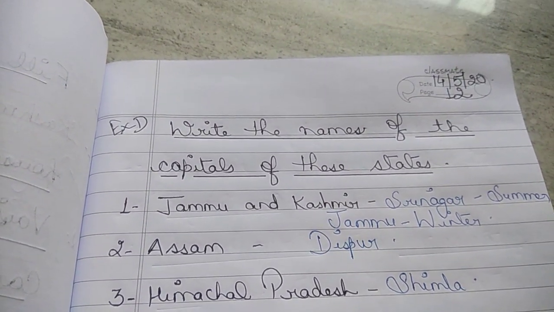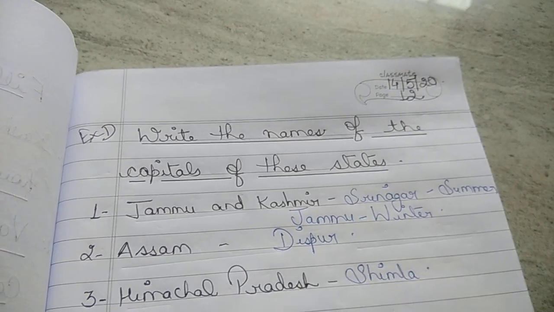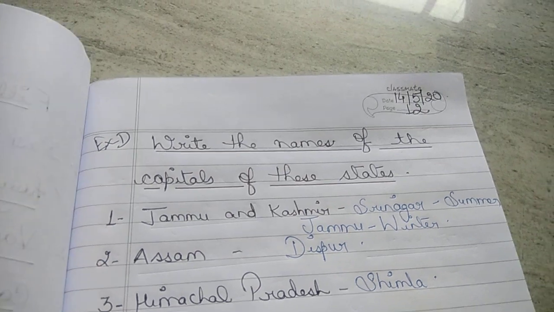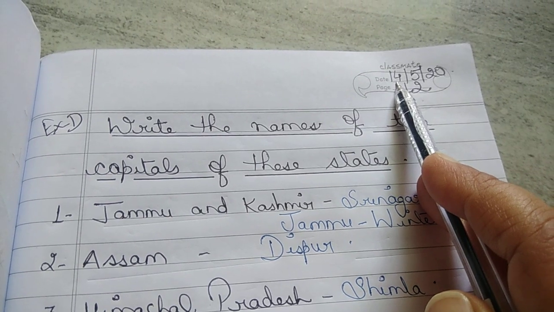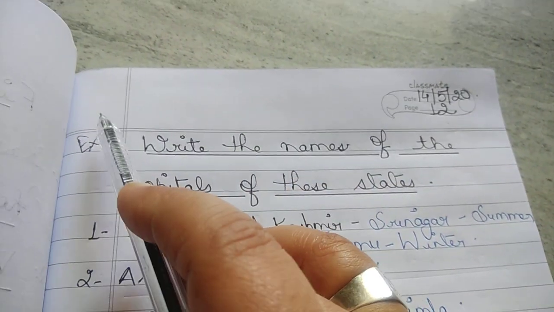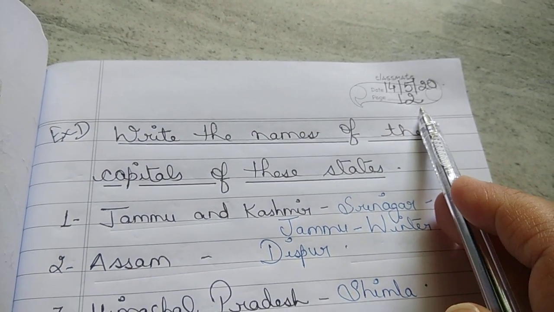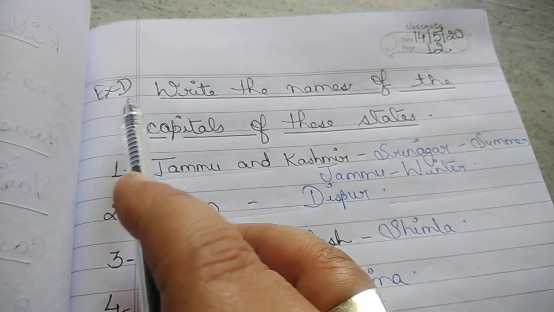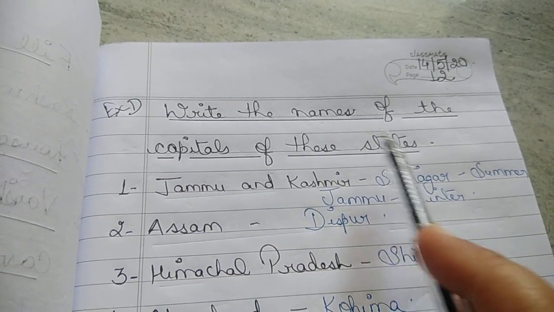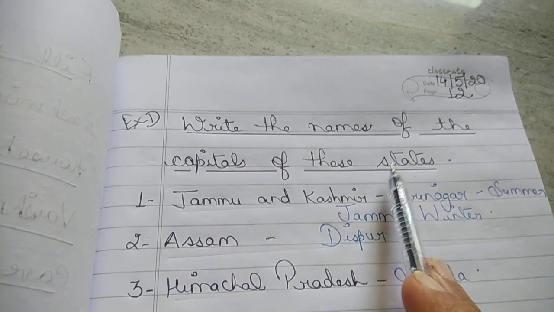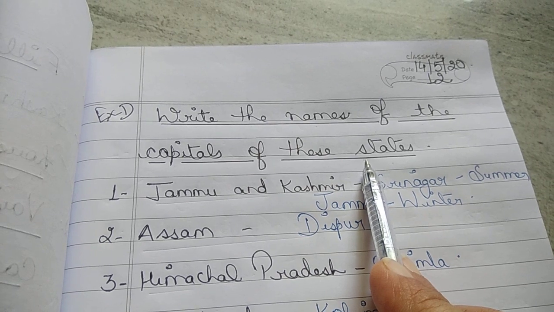Okay children, now what you have to do: we have to do exercise D today in your classwork copies. My last page is filled. That is why I have started from a new page and I have written the date in the corner. Clear? You don't have to write the date here and there. You have to write the date and page number in this right side column. Clear? Now exercise D. Write the names of the capitals of these states. You have to put this heading with black pen. Clear? Do it in a neat and clean way.